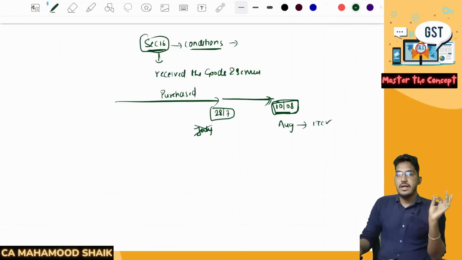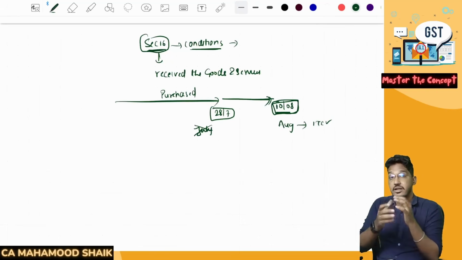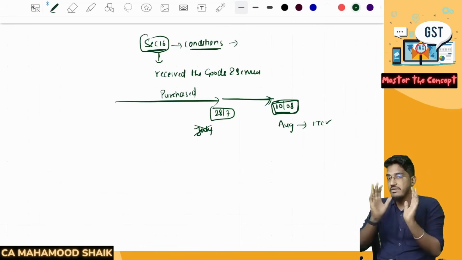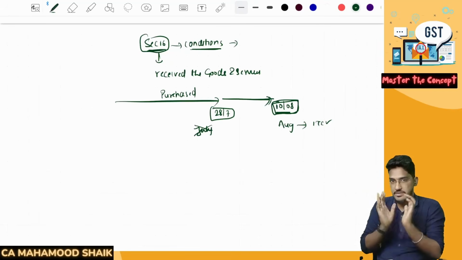So one of the essential conditions for availing the input tax credit is that you should have received such goods or services. Only when you have received it, then only you can avail input tax credit.